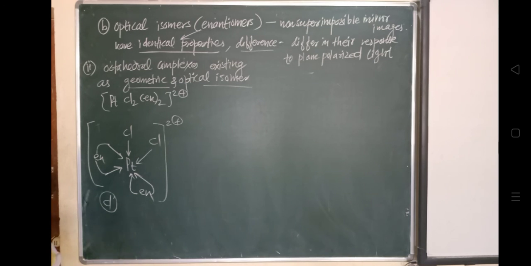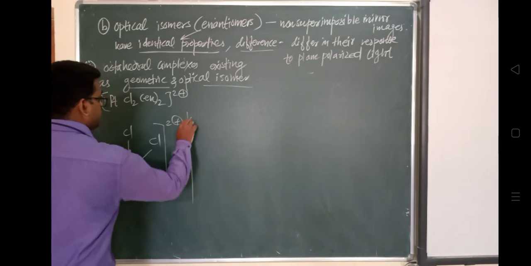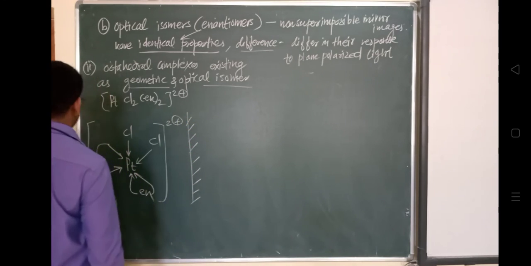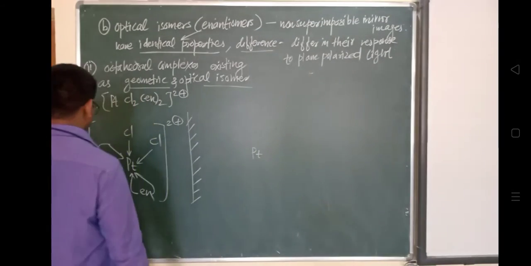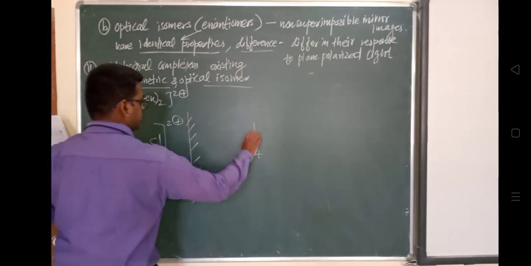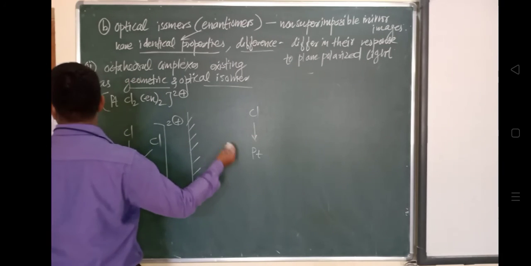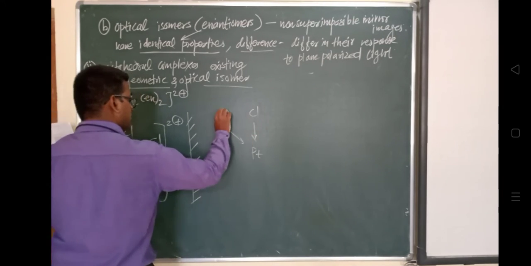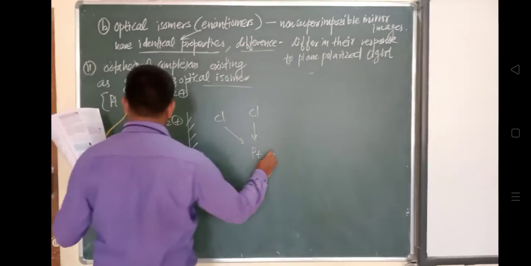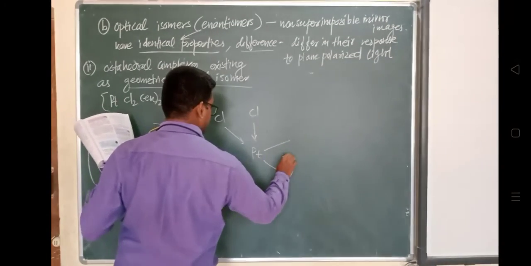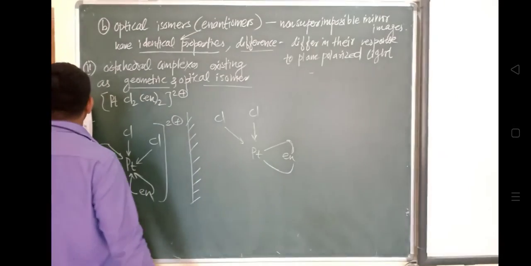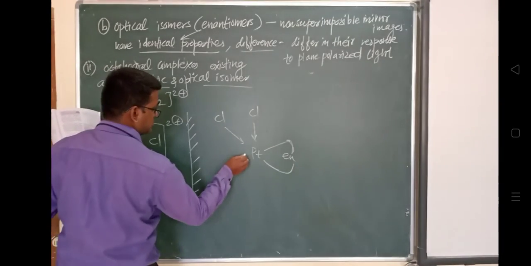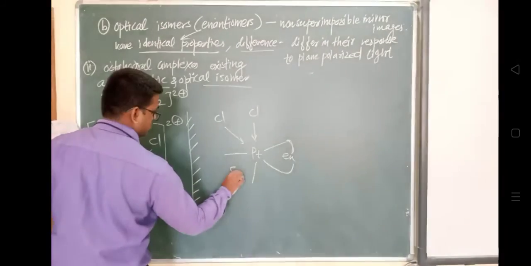And if we take its mirror image, मिरर इमेज तो कैसे ड्रॉ करेंगे हम लोग इसको? प्लैटिनम बीच में आएगा, ये क्लोरीन उधर चला जाएगा, ये सेंट्रल में ही रहेगा. Like this, and this will be like this, this ethylene diamine and this ethylene diamine.